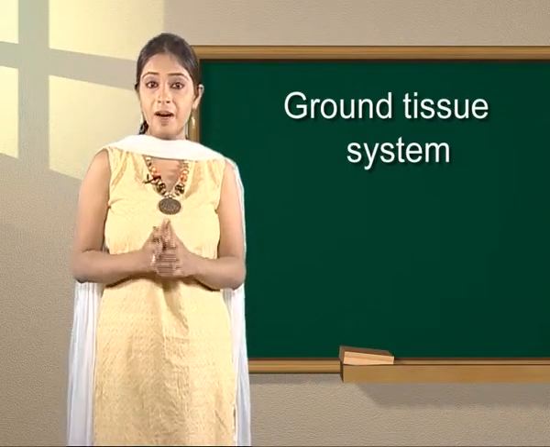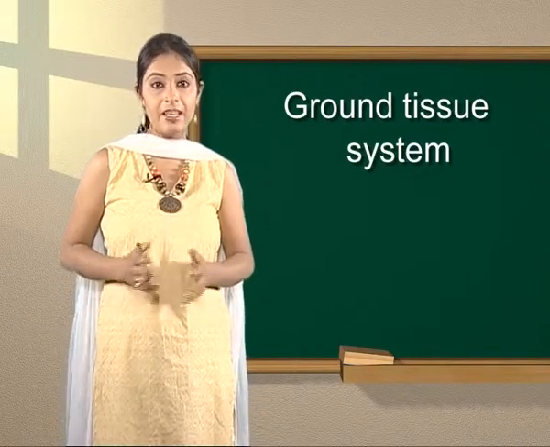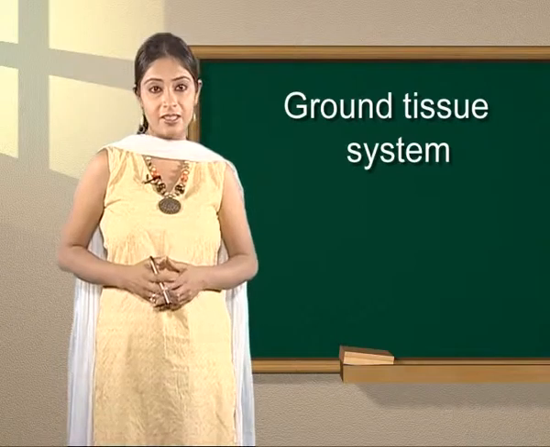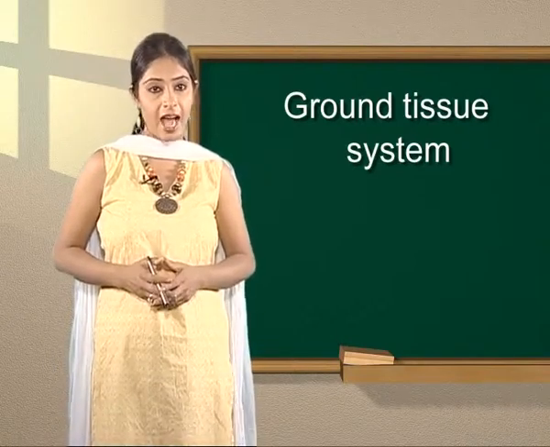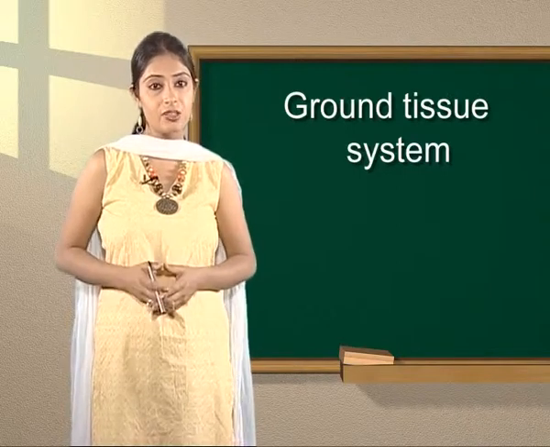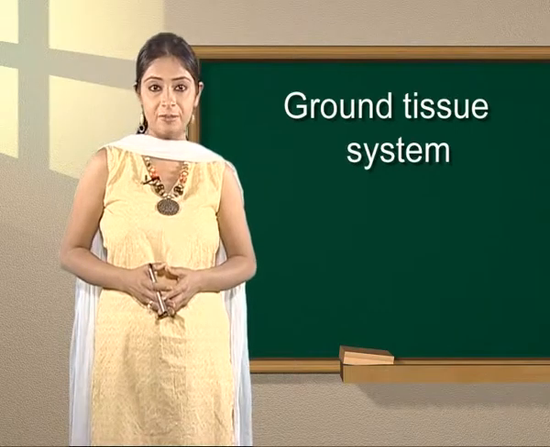It forms the bulk of the body and mainly consists of parenchymatous, collenchymatous, sclerenchymatous, glandular and lenticephorous tissues. Let us know more about the ground tissue system.